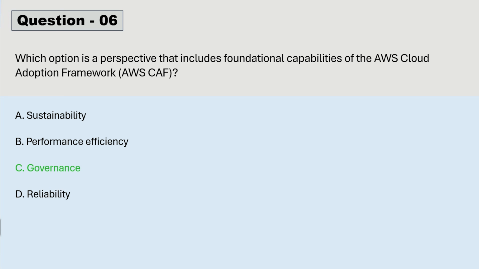So those six perspectives are business, people, governance, platform, security, operations. So only governance is one of them. I am just repeating those six: business, people, governance, platform, security, operations. So these three are not there. So this is the correct answer only. Now let's move towards our next question.